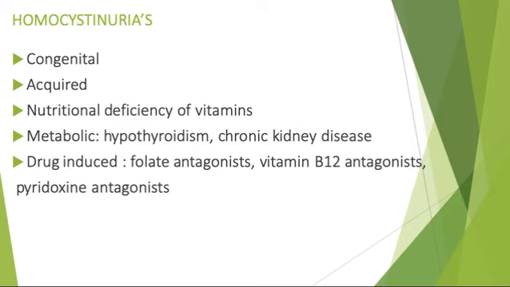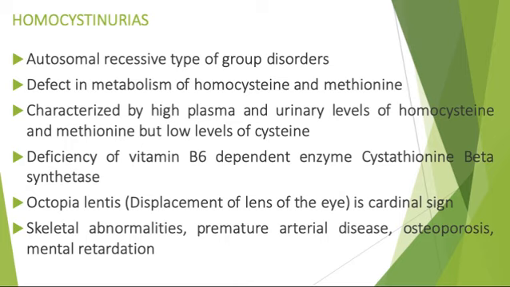When we talk about homocystinuria, it is an autosomal recessive group of disorders, with a defect in metabolism of homocysteine and methionine. It is characterized by high plasma and urinary levels of homocysteine and methionine, but very low levels of cysteine. What happens here?